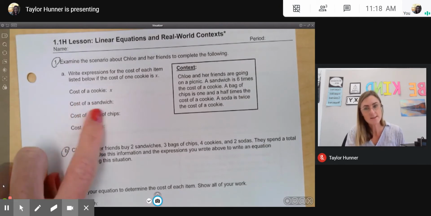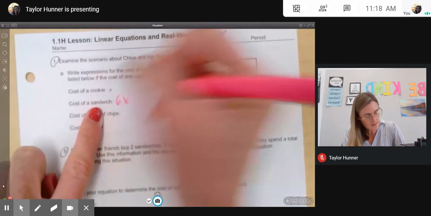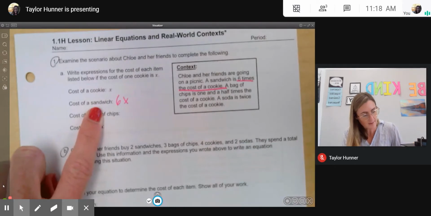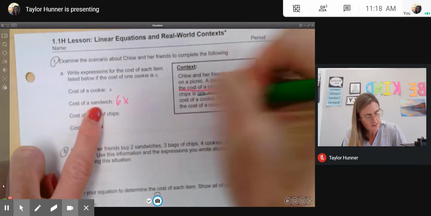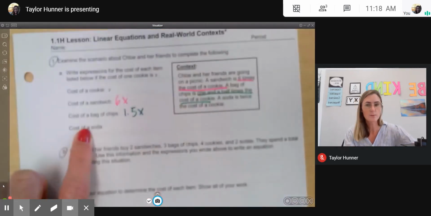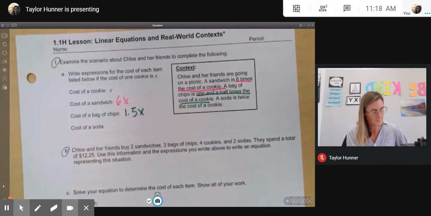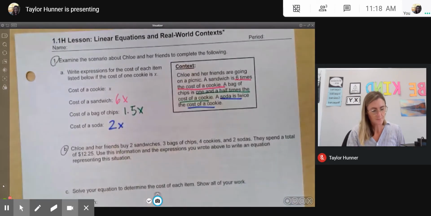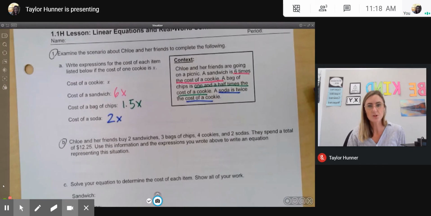A sandwich is 6 times the cost of a cookie. So a sandwich would be 6X, or 6 times the cost of a cookie. That's where I'm getting it. If a bag of chips is 1.5 times the cost of a cookie, then I write 1.5 times the cost of a cookie, or you could write 3/2 times X. And then the last part here is a soda is twice the cost of a cookie. So 2X.